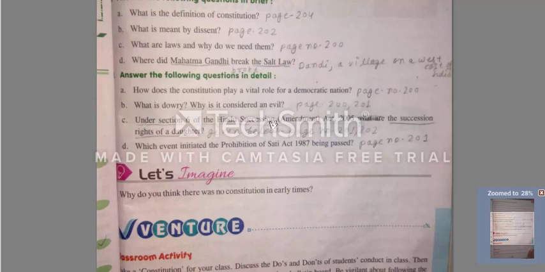Under Section 6 of Hindu Succession Amendment Act 2005, what are the succession rights of a daughter? Okay. For this, we will write from here. The succession rights of a daughter are, here you will write as given below. Okay, and you will go on page number 201 and 202. Let's see.